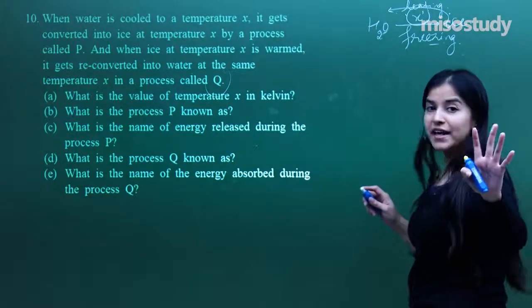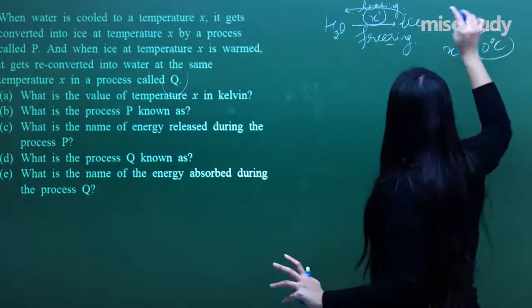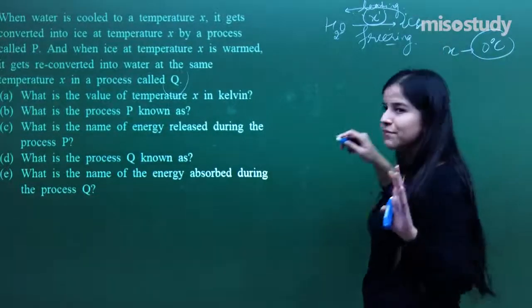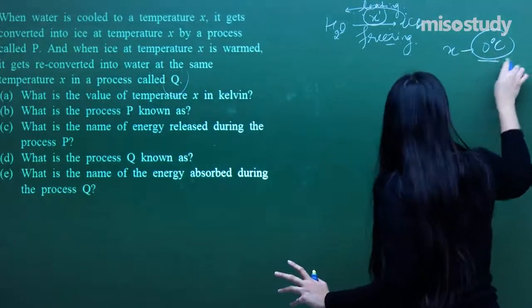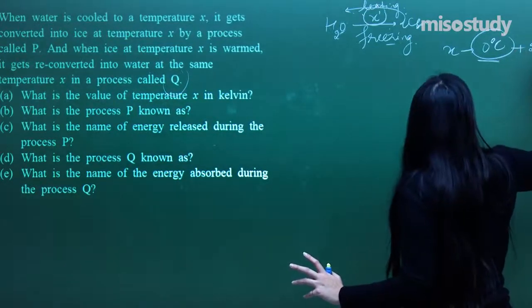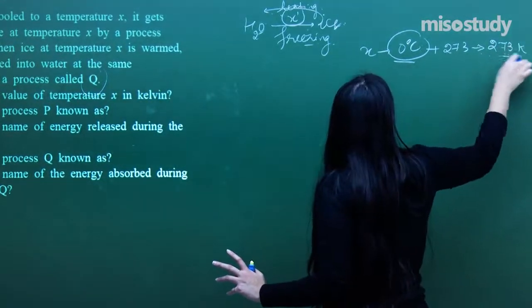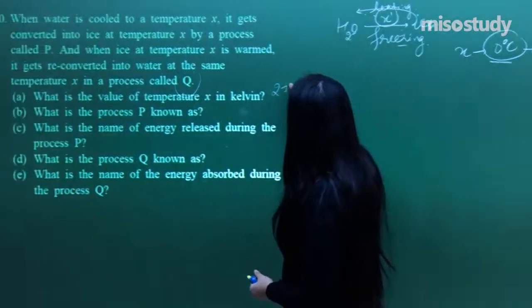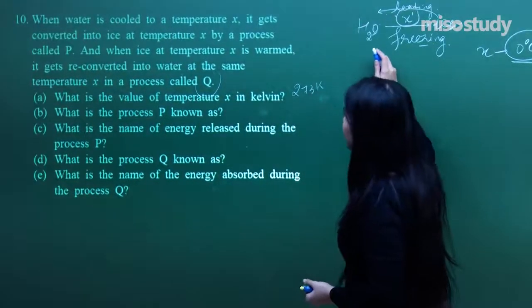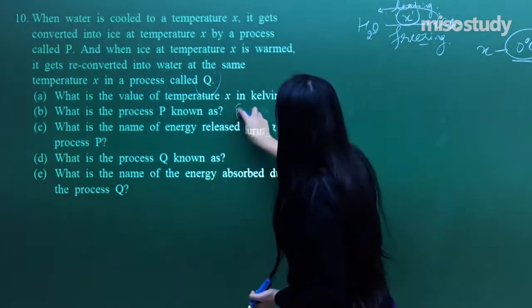Now what is the value of the temperature X in Kelvin? Now we have to be very careful. X is 0 degree, we know, that is at this temperature only water gets converted into ice, and 0 degree can be converted to Kelvin by adding 273. I get the value as 273 Kelvin. What is the P process? We have already got it. It is freezing.